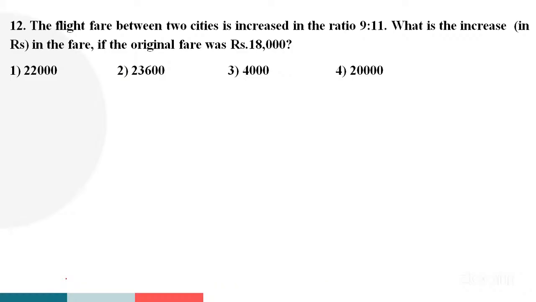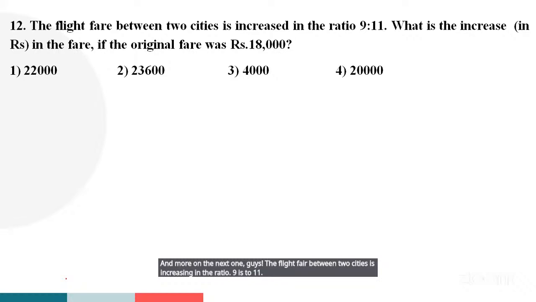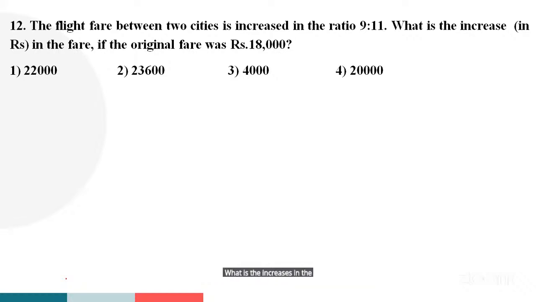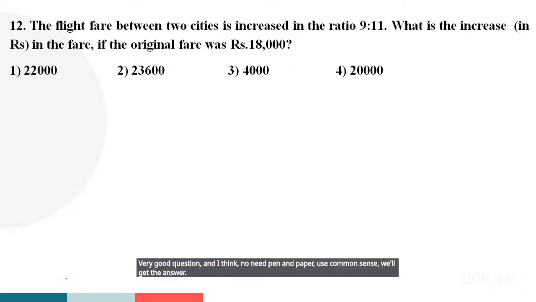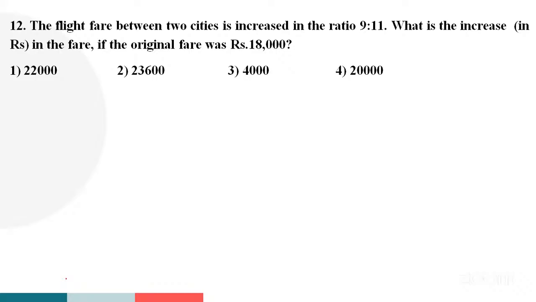The flight fare between two cities is increased in the ratio 9:11. What is the increase in the fare if the original fare was 18,000? Very good question, and I think no need for pen and paper. Use common sense and we'll get the answer. Somebody is saying the 22,000 option.